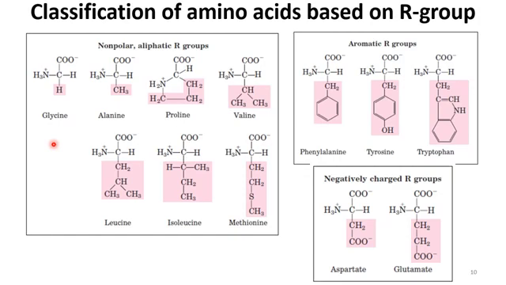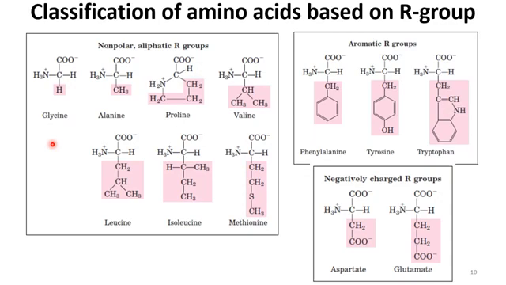In glycine, 3 different groups are attached to the carbon, and this is the basic part of the amino acid structure. The part highlighted in pink denotes the R group here.